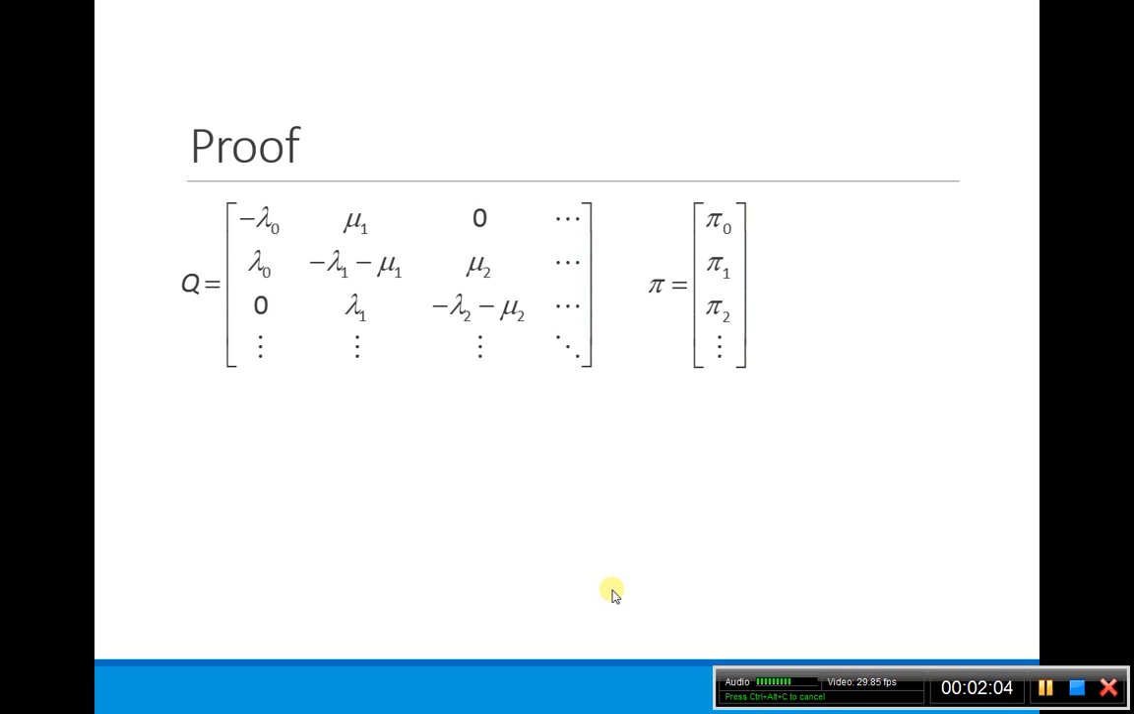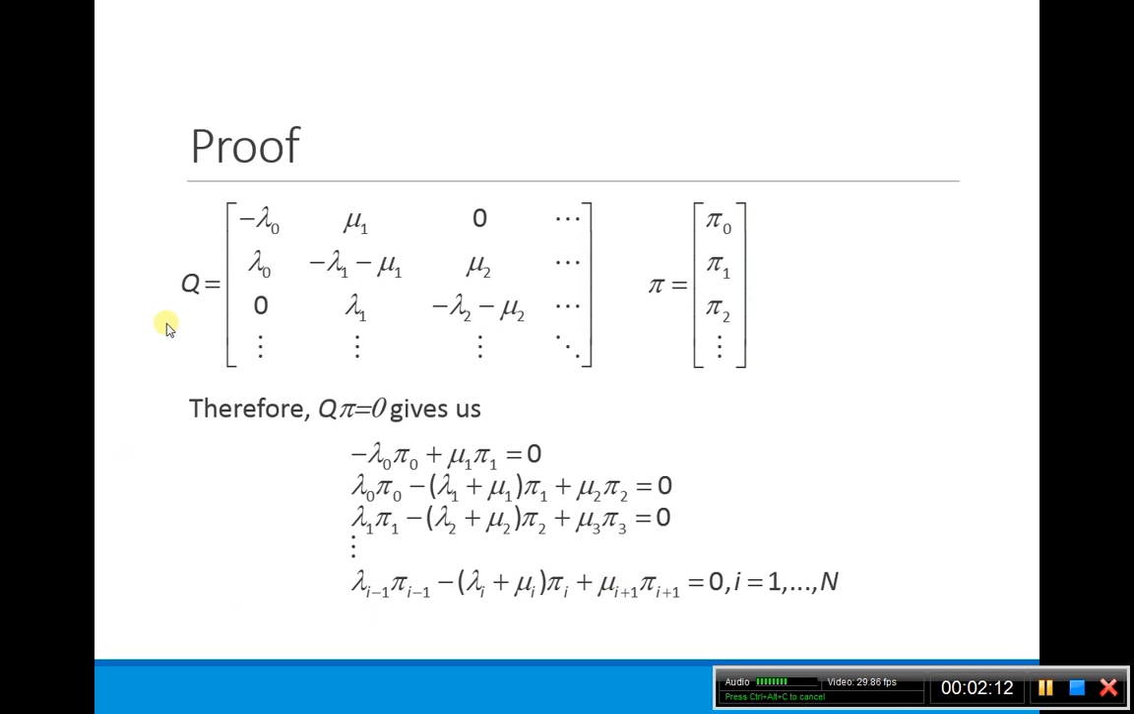So remember, this is our Q and this is our pi. We're looking for pi, so we want Q pi equals 0. Well, if we multiply this together, we're going to have negative lambda 0 times pi 0 plus mu 1 times pi 1 has to equal 0. Just doing matrix multiplication. Similarly, for the second line, we're going to have lambda 0 pi 0 plus this term here times pi 1 plus mu 2 times pi 2. This gives us the second line here, and we can keep on going.